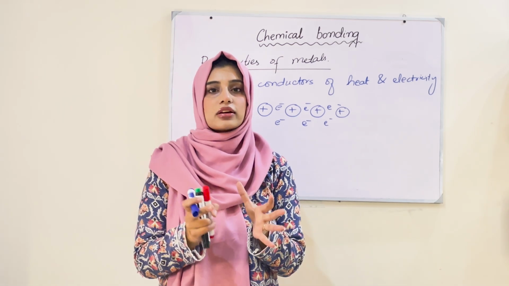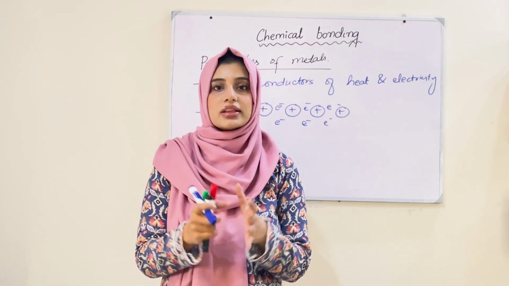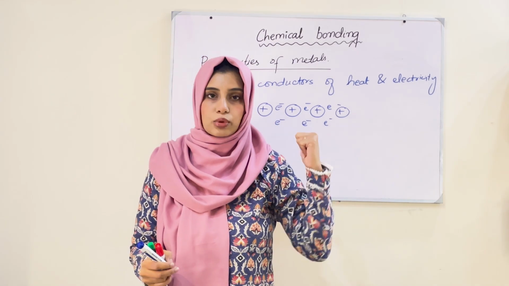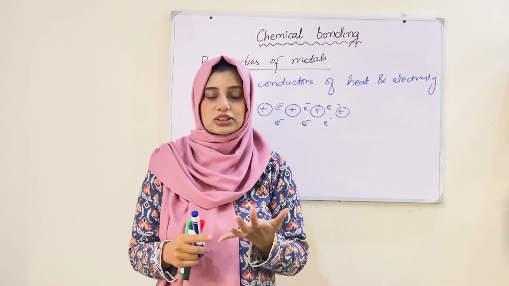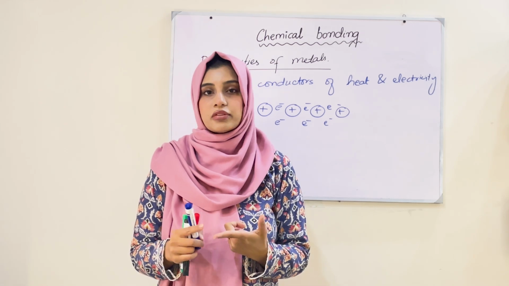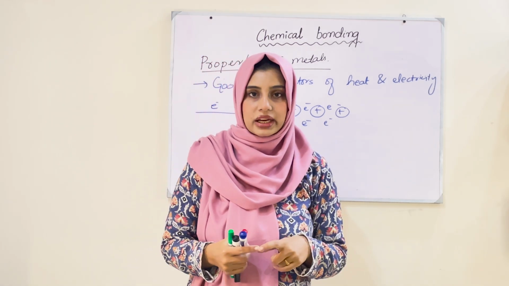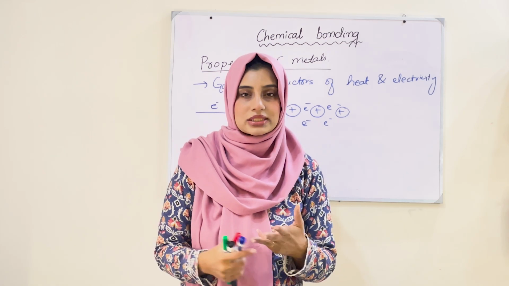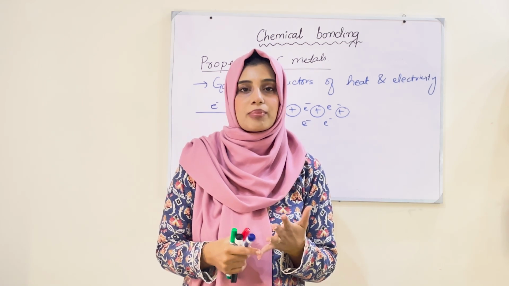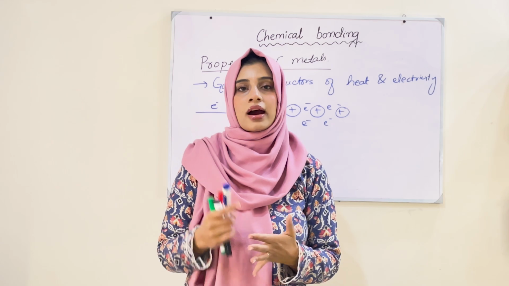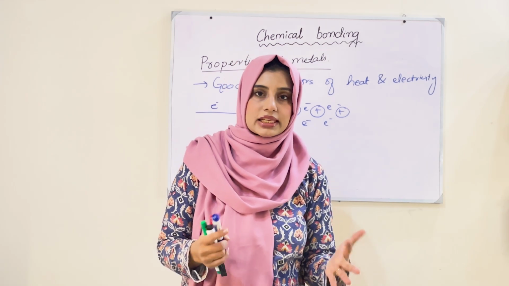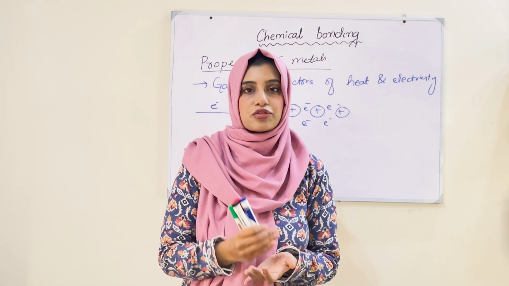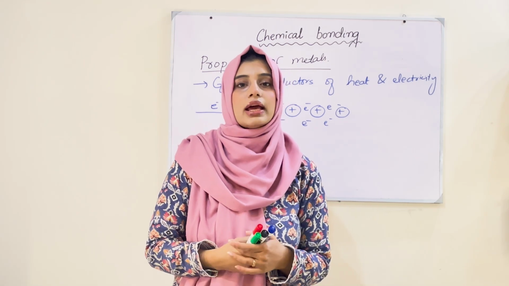Bonding is the attractive force between the atoms, between the molecules, so between the electrons and the protons in the case of metallic bond. Then we discussed the types of chemical bonding: ionic bonds, covalent bonds, metallic bonds, and I am going to give you a brief idea about coordinate covalent bonds. In ionic bonds, we discussed how cations and anions are formed, how they come close to each other and form a bond, and that bond is called ionic bond.